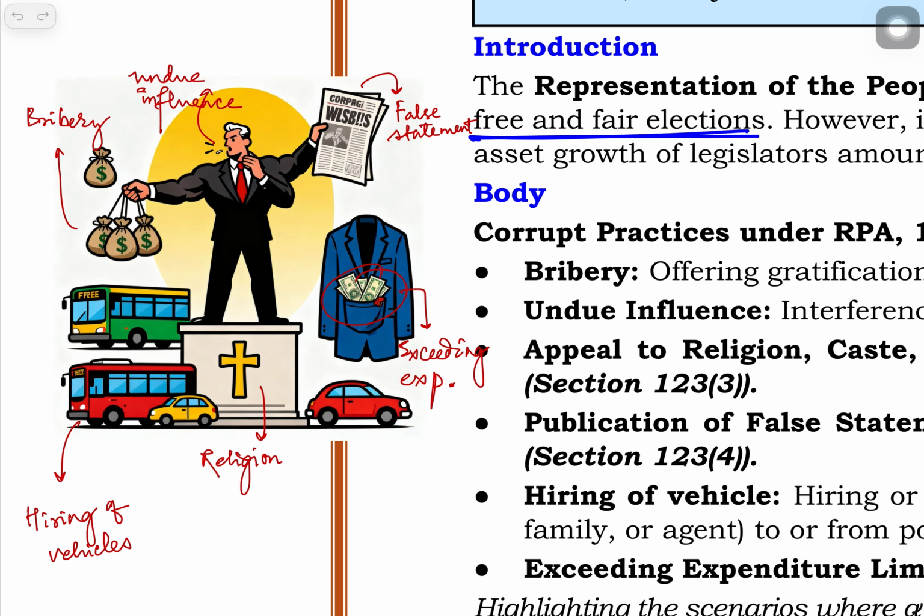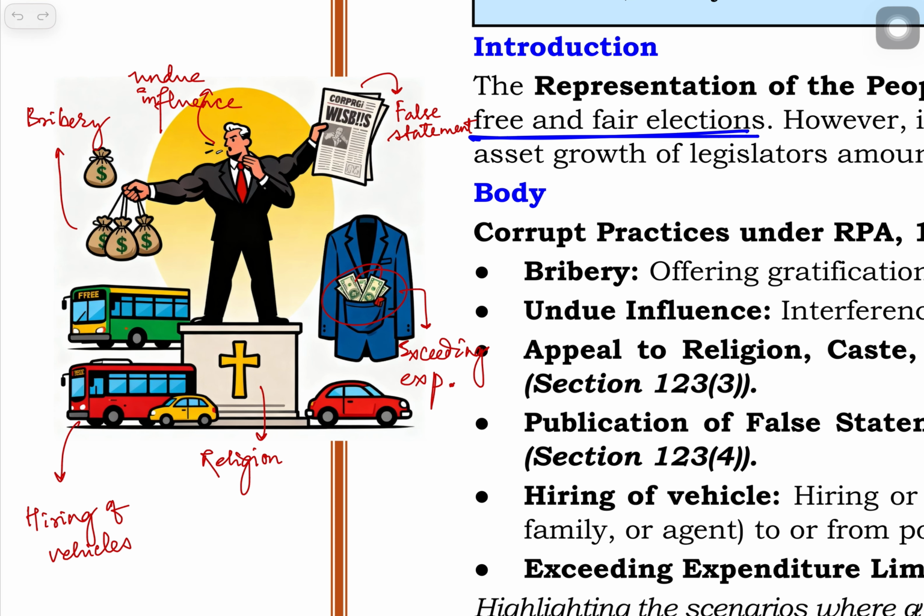First he will give bribery, bribes to influence the voters. But he failed with bribes, so he chose the further step of undue influence. Still it doesn't work, or it could not influence all of the voters. Then he used the religion card: I am from this religion and you are also from this religion, so don't vote for candidates of other religions.